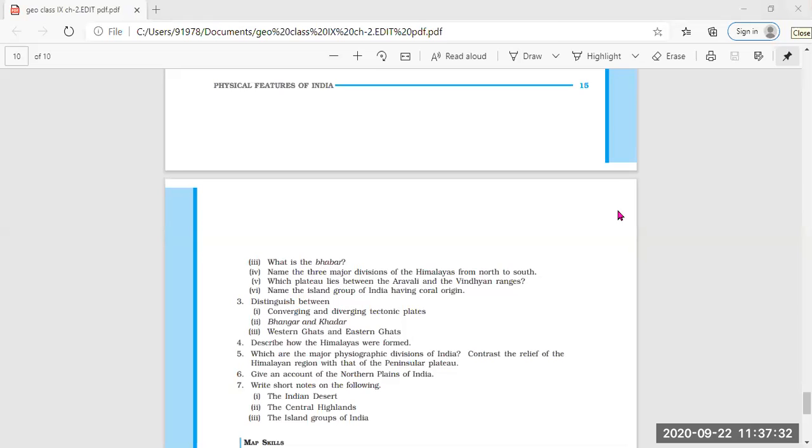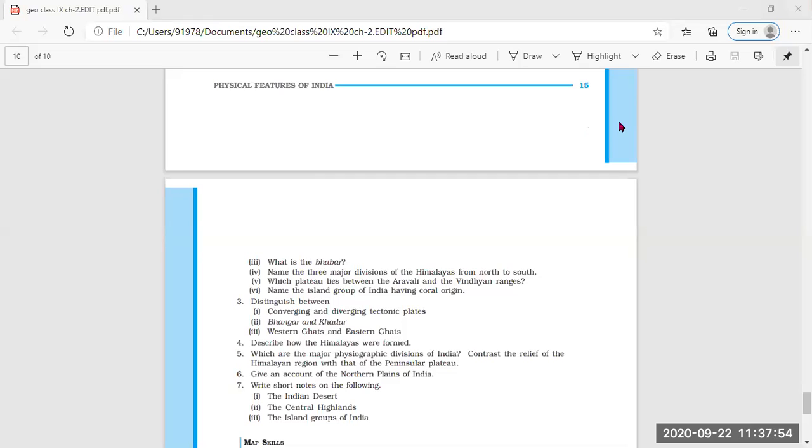Ma'am, tectonic plates, diverging plates. Ma'am, they are moving away. Ma'am, diverging plates are moving away from each other, but converging plates are pushed towards each other.